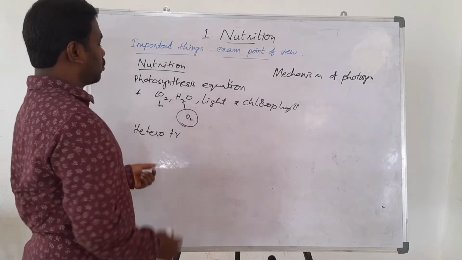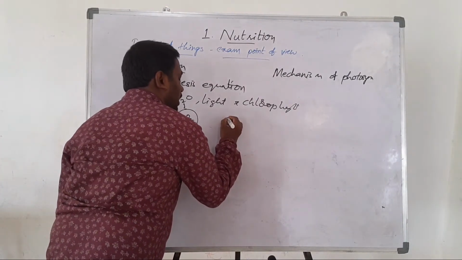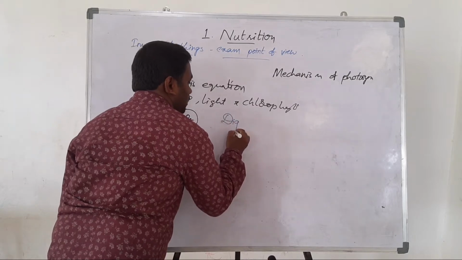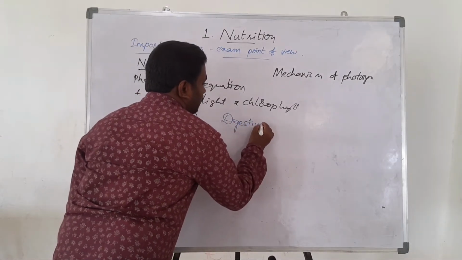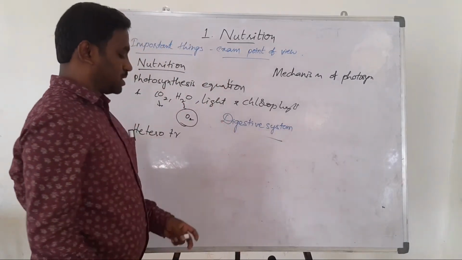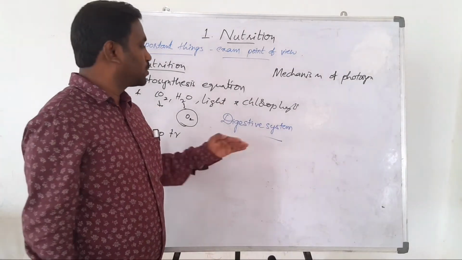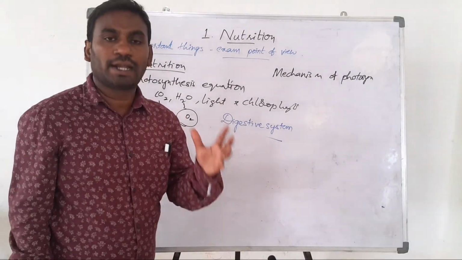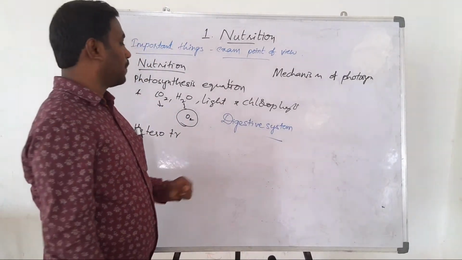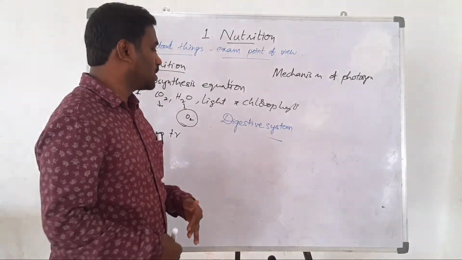Next, heterotrophic nutrition in human beings. In human beings, we discuss the human digestive system and human digestion. The human digestive system consists of many parts. Each part has a special role in digestion of food material. What parts are involved in the human digestive system?